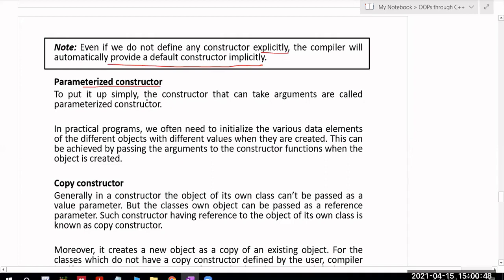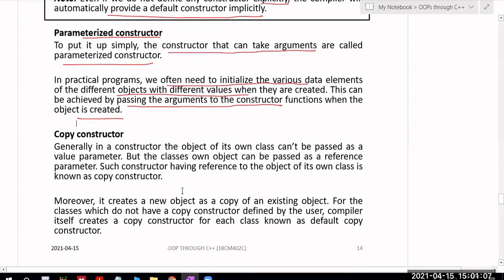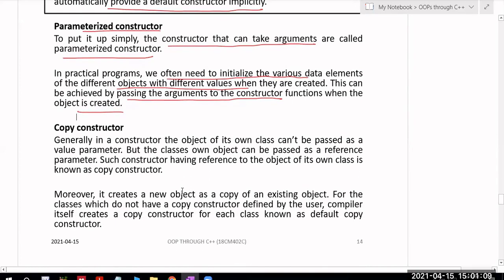So this is very simple: a constructor that takes parameters or arguments is called a parameterized constructor. In practical programs, we often need to initialize the various data elements of different objects with different values when they are created. This can be achieved by passing arguments to the constructor functions when the object is created. In simple terms, whenever a constructor takes any parameters or arguments, that is called a parameterized constructor. If the constructor does not take any parameters, that is called a default constructor.